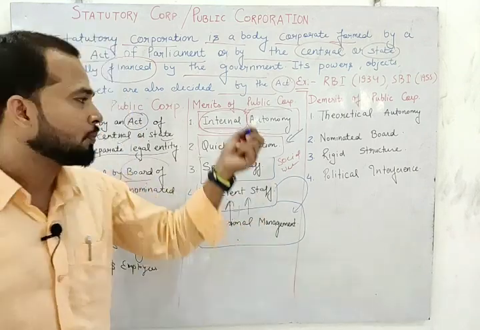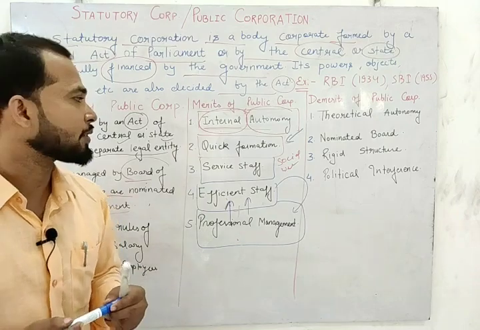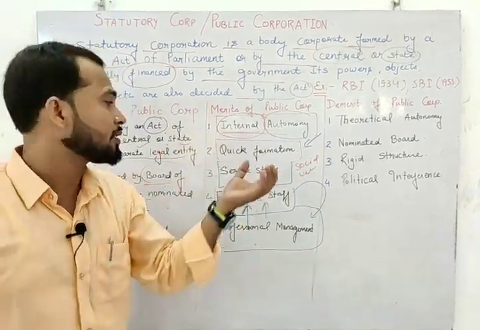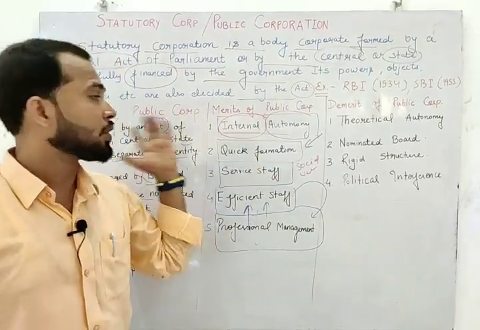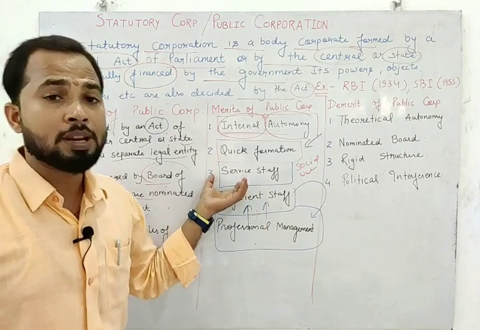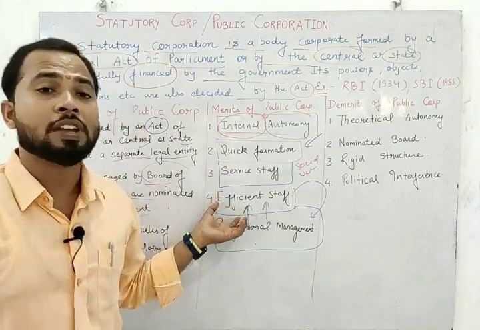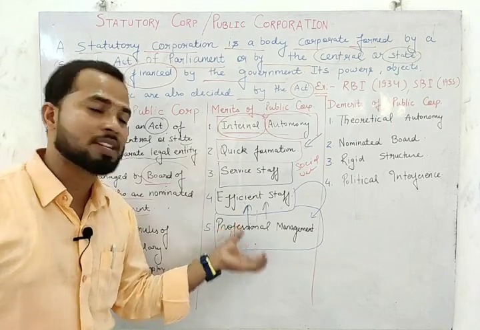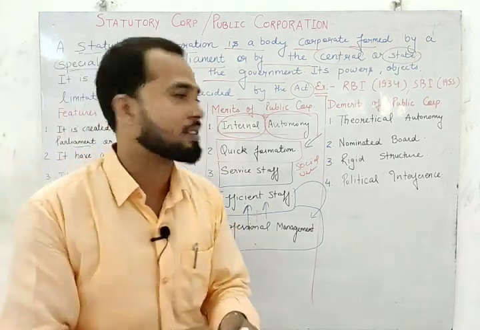I hope you got the merits of public corporation. The first one is internal autonomy: for the money, we need not depend upon others. We have quick formation because it is created by the parliament, state or central. The main motive is the service motive. We have efficient staff because we have professional management, and we have professional management because we have efficient staff.